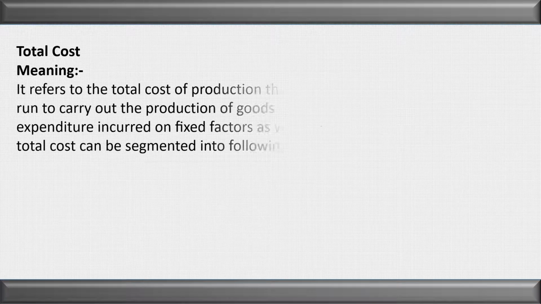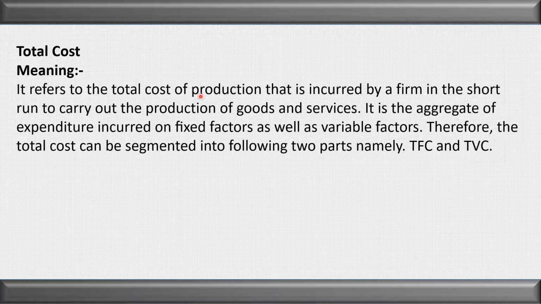Let us see what total cost is. Firstly, the meaning: it refers to the total cost of production incurred by a firm in the short run to carry out the production of goods and services. In very simple words, it is the sum total of the fixed and the variable cost incurred in the shorter period to carry out the production process, which is called short run cost.